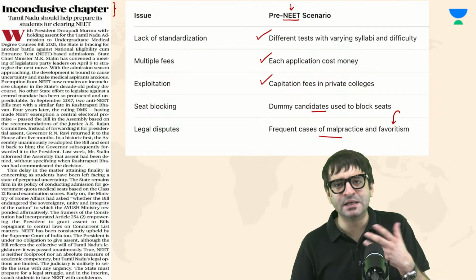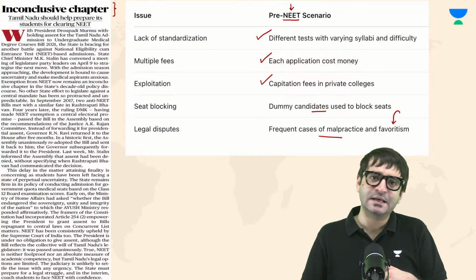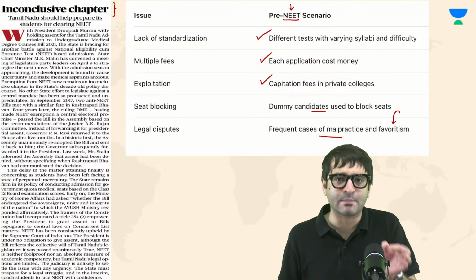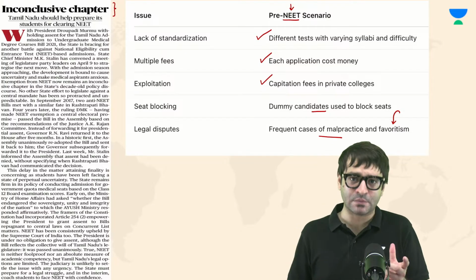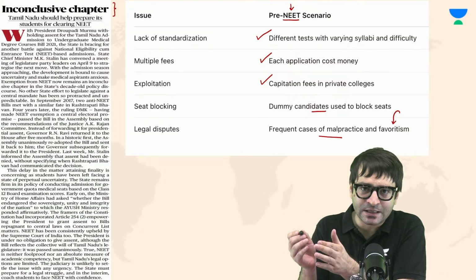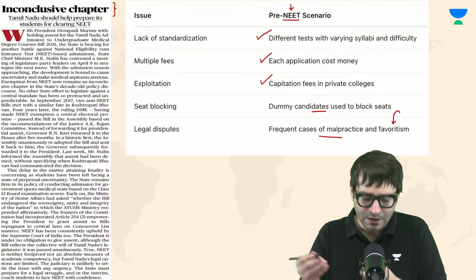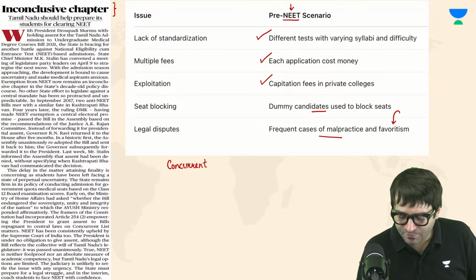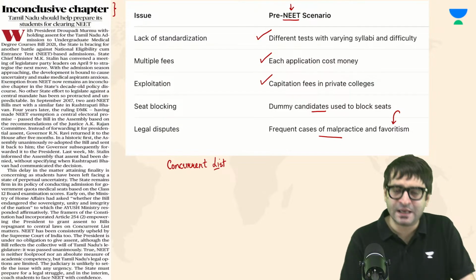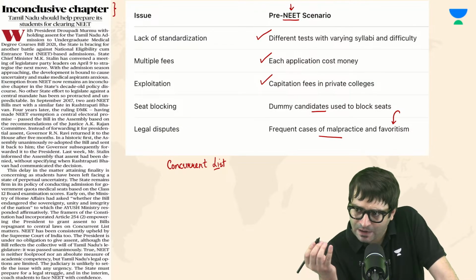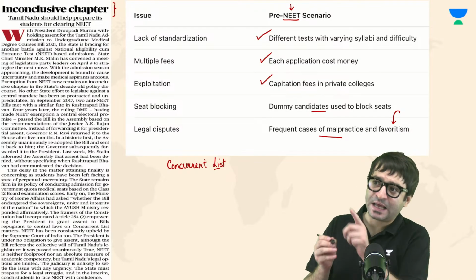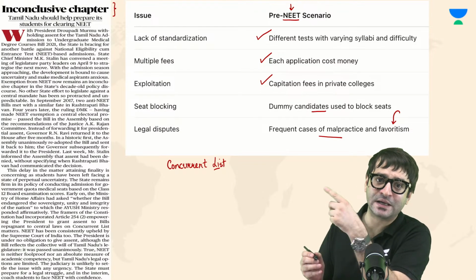That is why many years ago, in 2017, then again in 2021, a bill was passed by the Tamil Nadu Legislative Assembly unanimously, asking the central government, because education is under the concurrent list, which means if a state wants to come out of NEET, then it has to pass a bill, but this bill has to be assented to by the president.